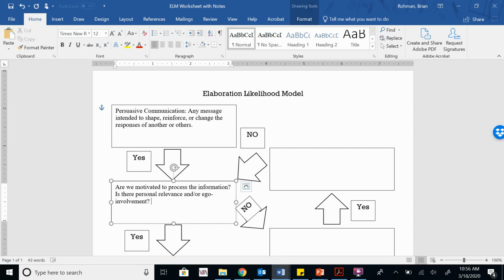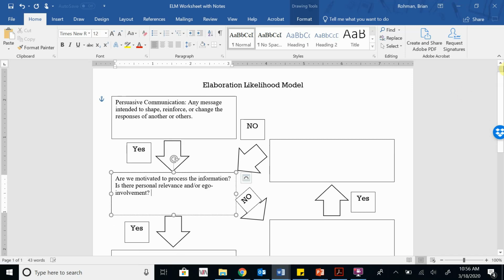So it's not enough for us to simply know, are we motivated to process the information, because we might be motivated, but if we also aren't answering that second question of is there personal relevance or ego involvement, right? So maybe we're motivated to process it, but once we start processing it, we realize that there's not a lot in this message for us. That can change our answer. So you really have to answer yes to both questions to continue to go down this chart.